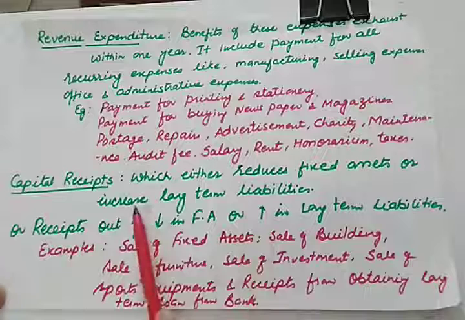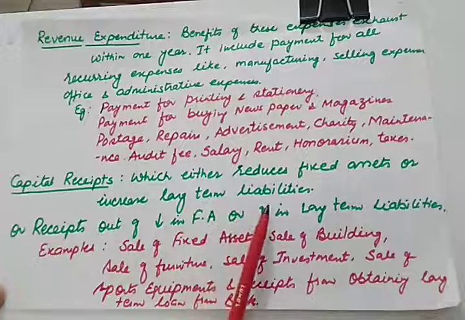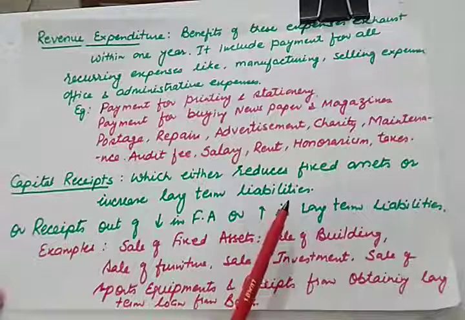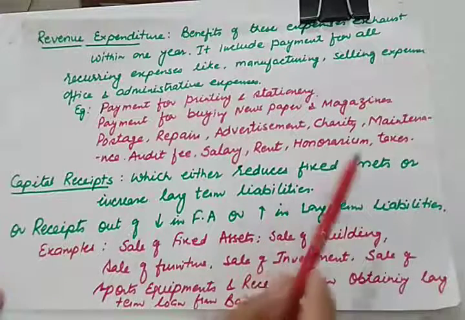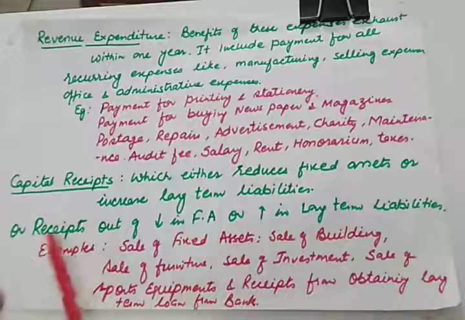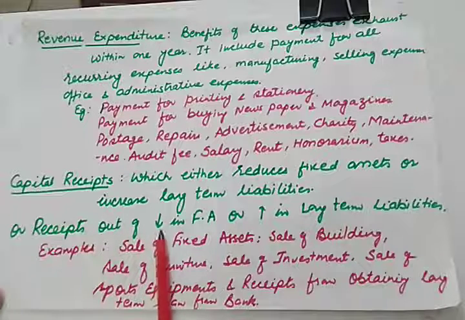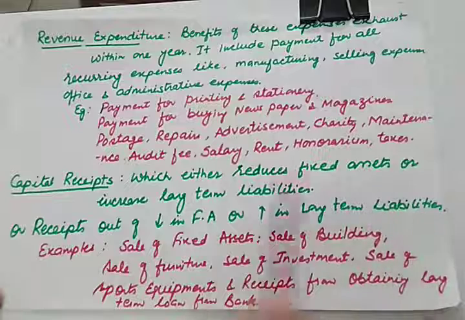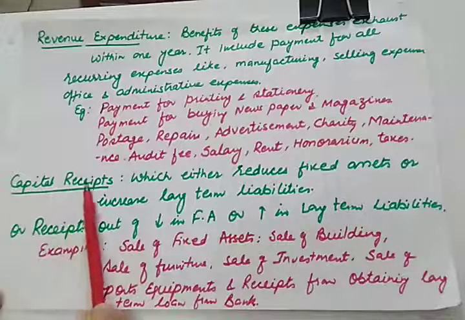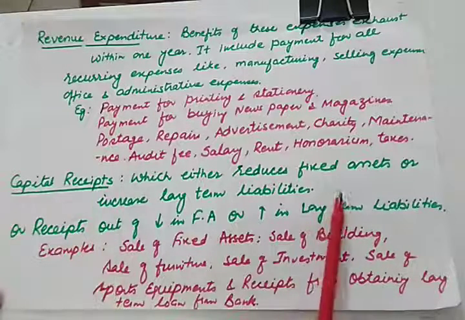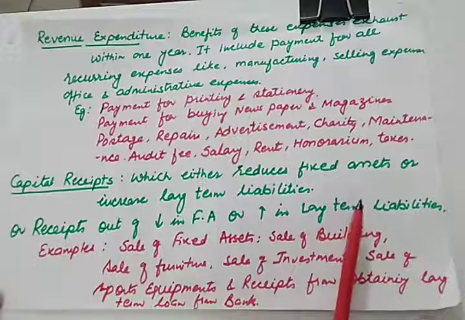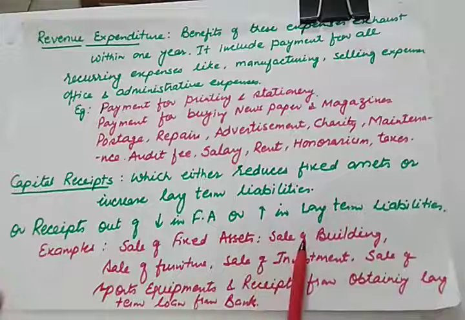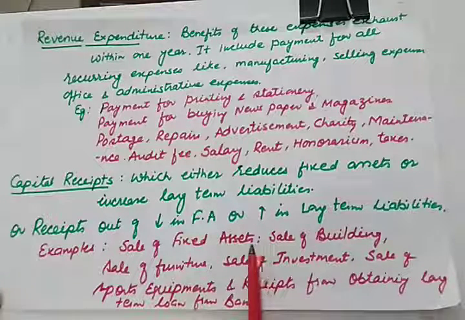Or increase in long-term liability, if you take a loan from the bank, that will be your increase in long-term liability. So either this, or you can say that receipt out of decrease in fixed asset or increase in long-term liability will be your capital receipt. We can say that these are non-recurring or non-regular receipts, because if you sell your fixed assets, you are not doing this activity again and again.